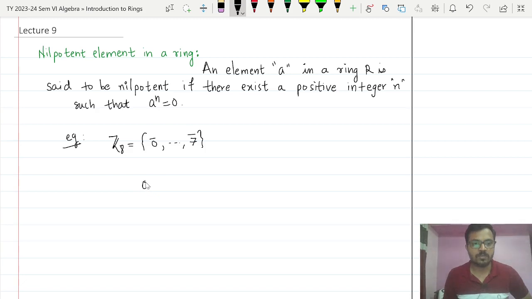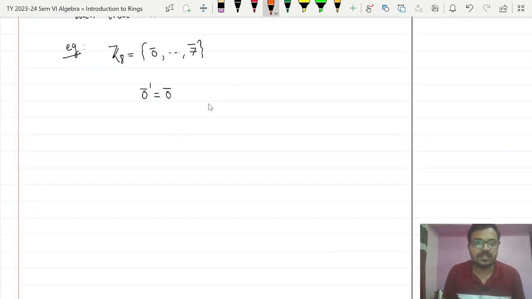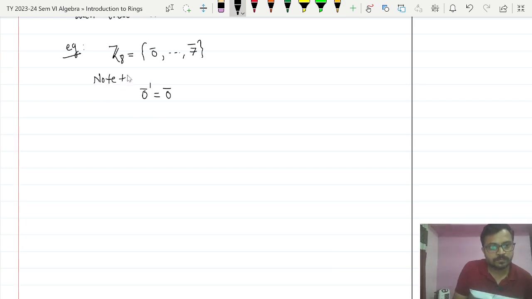For example, if we take 0 bar, now what is 0 bar raised to 1? It is 0 bar, right? Is 1 a positive integer? Yes. So there exists a positive integer 1 such that 0 bar raised to 1 is equal to 0 bar. You should note one more thing, that this 0 is actually the additive identity and not our usual 0. So what is the additive identity in Z8? That is 0 bar. So this implies that 0 bar here is a nilpotent element.